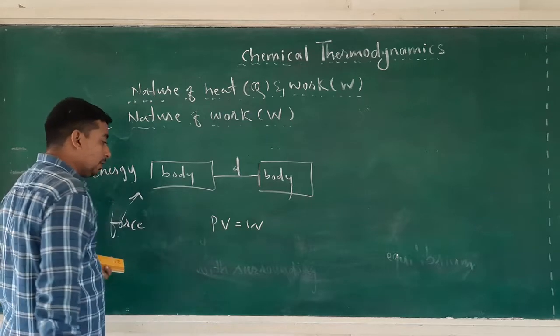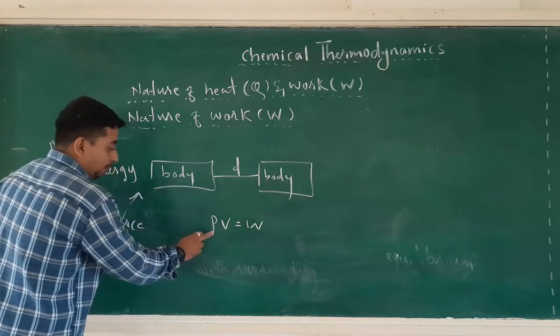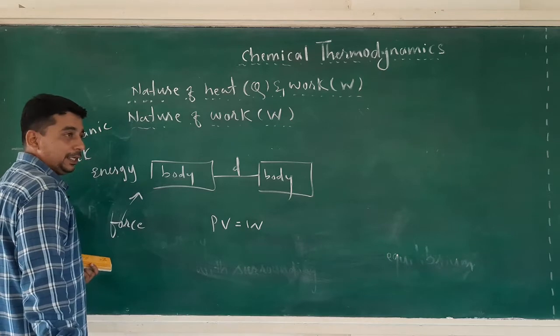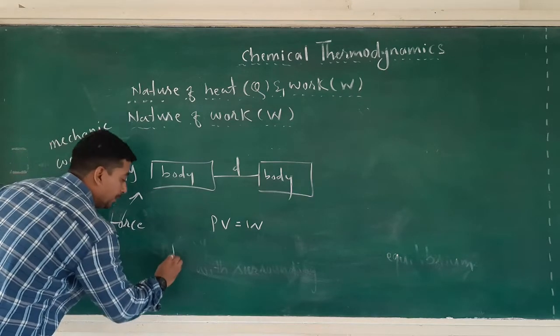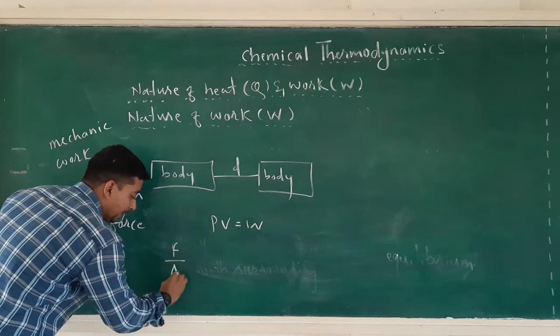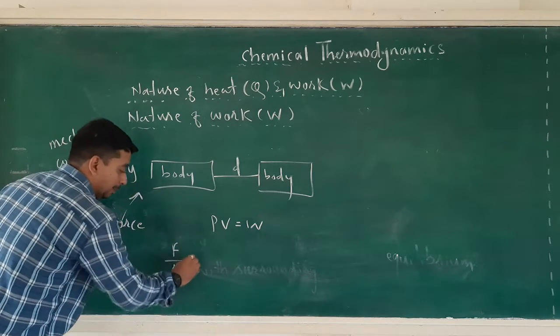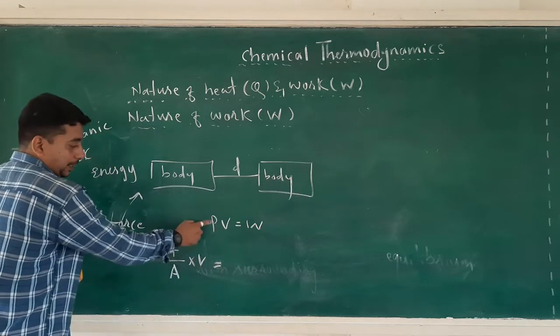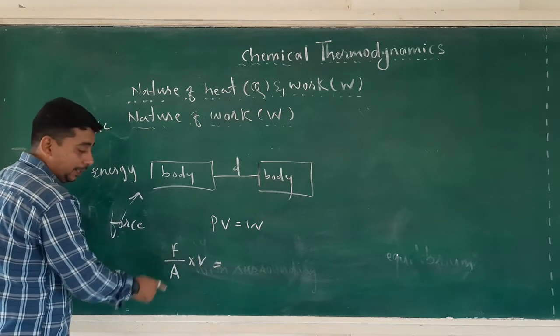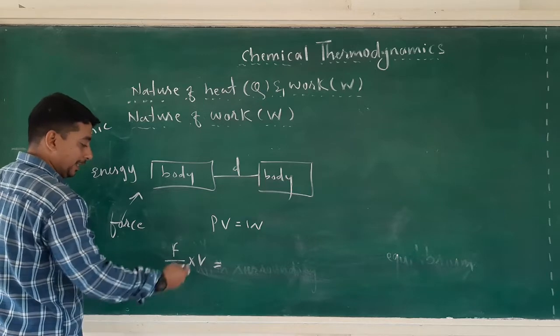How do we define pressure? Pressure is force per unit area, F divided by A, multiplied by V, is equal to work.